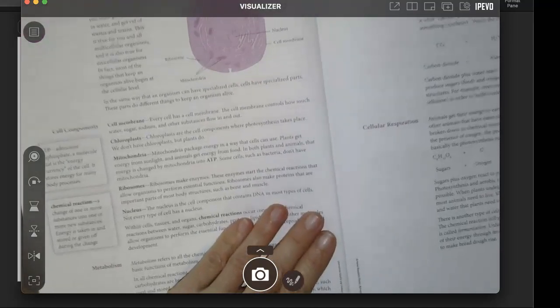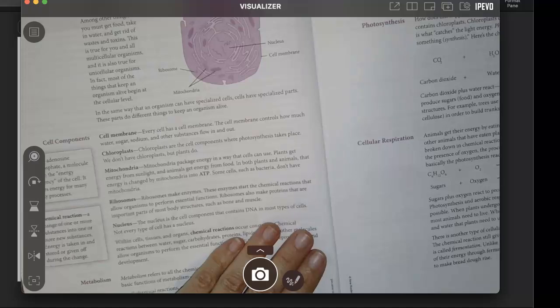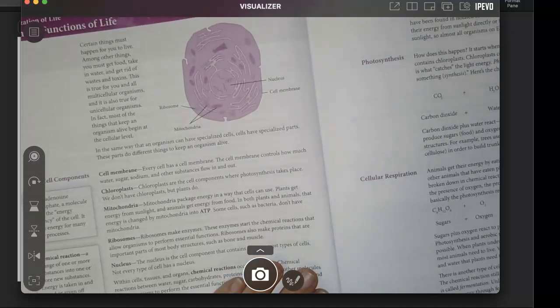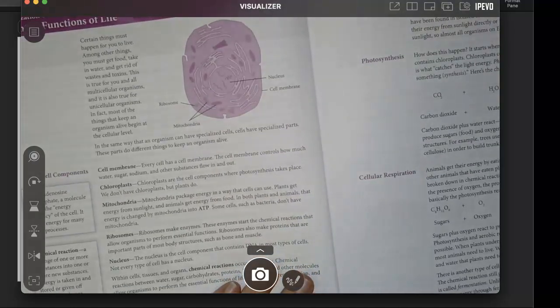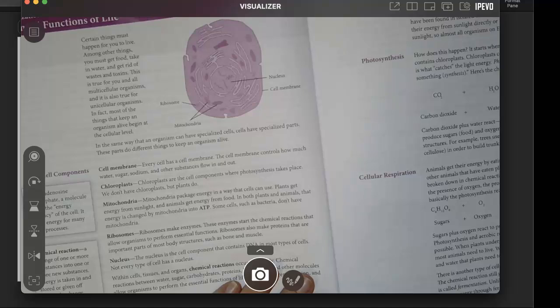Chloroplasts are the cell components where photosynthesis takes place. We do not have chloroplasts, but plants do. Mitochondria package energy in a way that cells can use. Plants get energy from sunlight, and animals get energy from food. In both plants and animals, that energy is changed by mitochondria into ATP. Some cells, such as bacteria, don't have mitochondria.